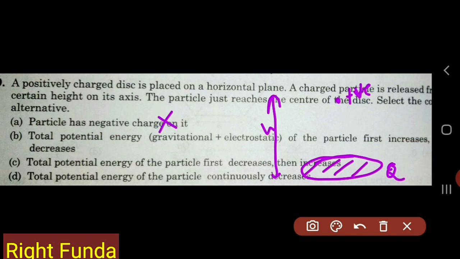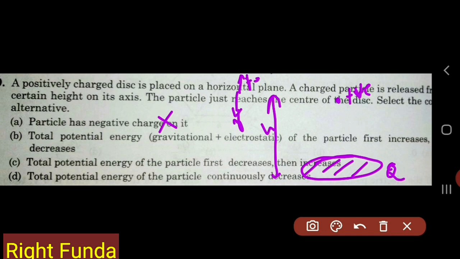Then this is about total potential energy. What happened to the total potential energy? Let's see what must be happening here. What are the forces acting? One is mg, and there is the electrostatic force, a repulsive force between these two. If it is coming downward and the electrostatic force were more than mg, then it would have gone away. So definitely the gravitational force must be greater than the initial electrostatic force.